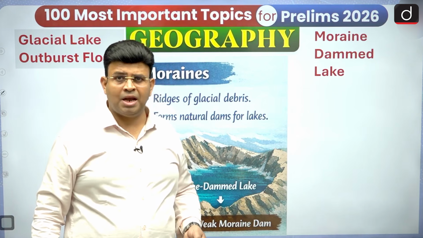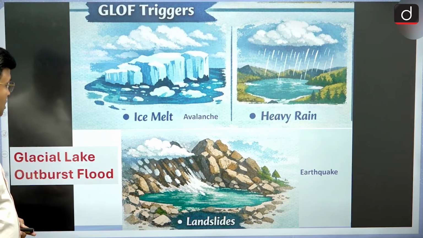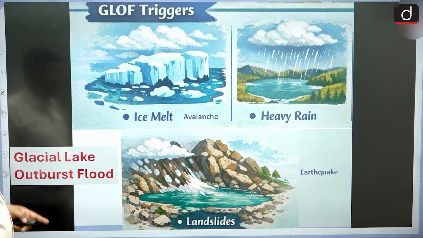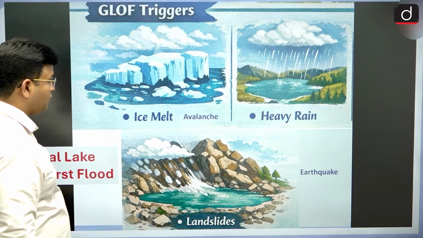So let us see how the glacial lake outburst flood will happen.